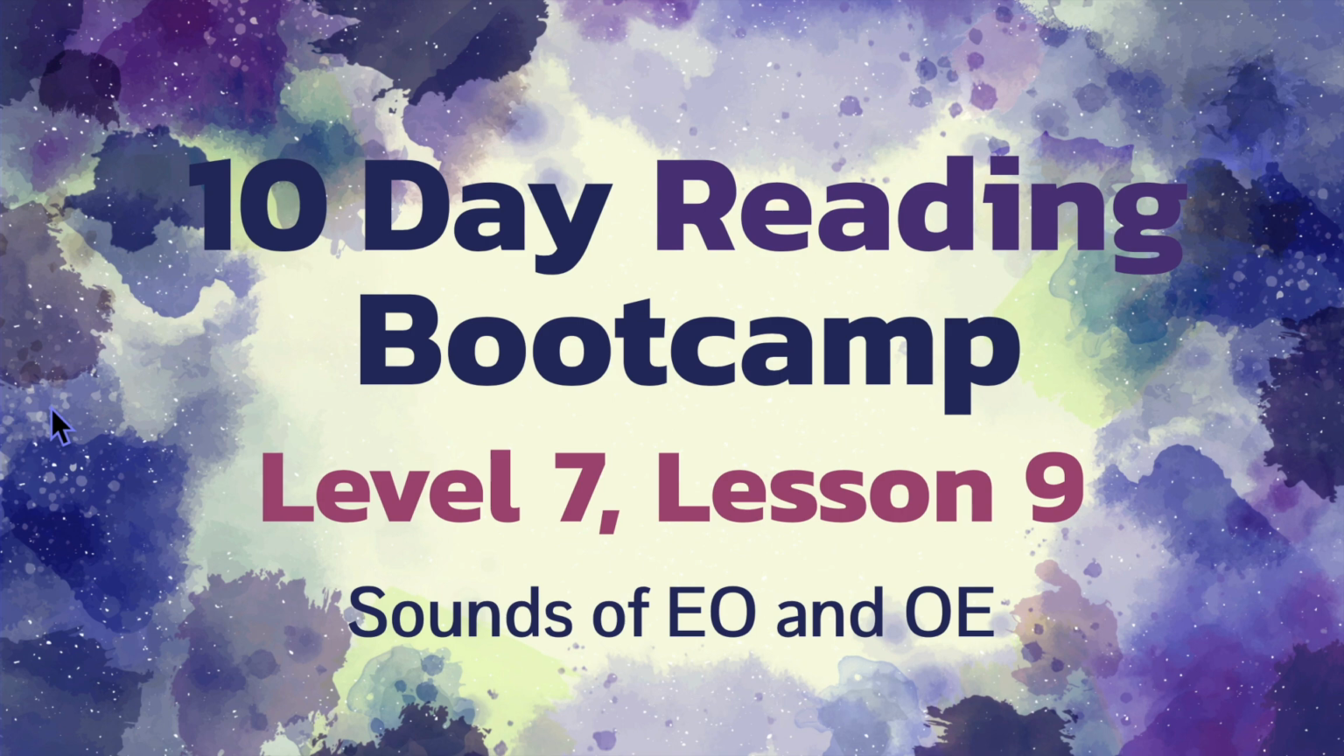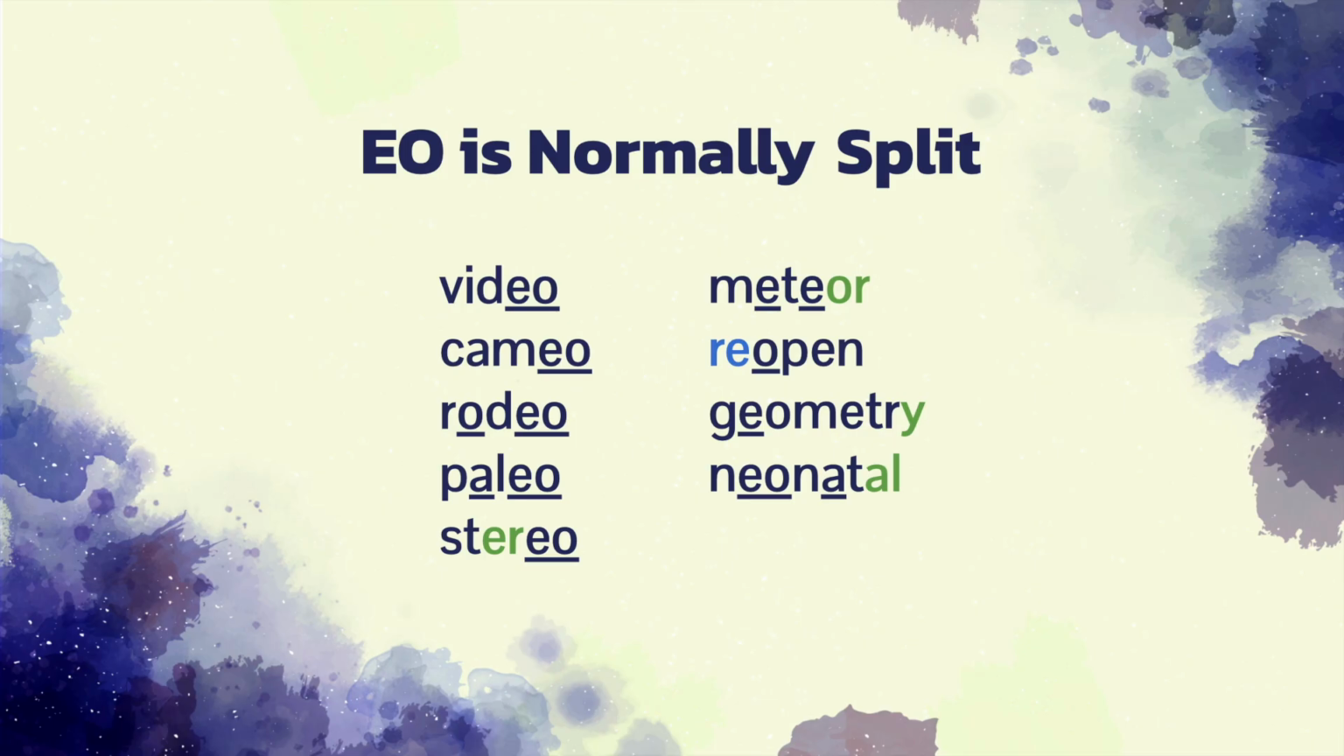We're going to cover the sounds of EO and OE. In this lesson, all of the underlined vowels will have their long sound. EO is normally split into two different syllables, with both letters having the long sound, like in video, cameo, rodeo, paleo. ER usually says "ur" but in this case it will say "air", stereo.